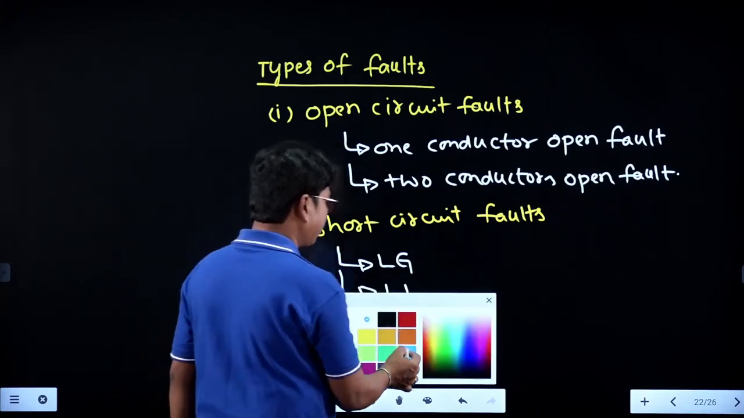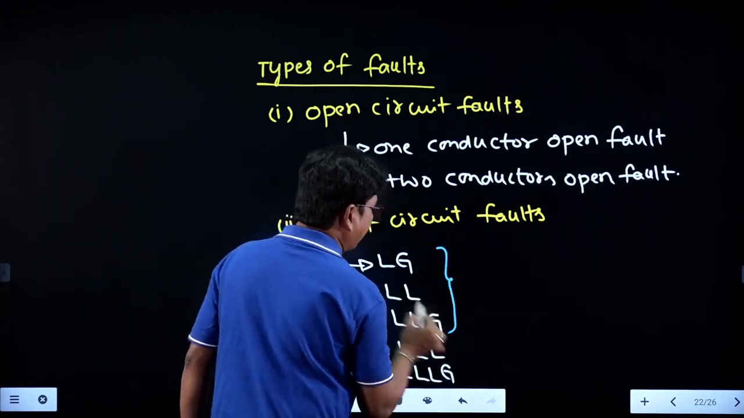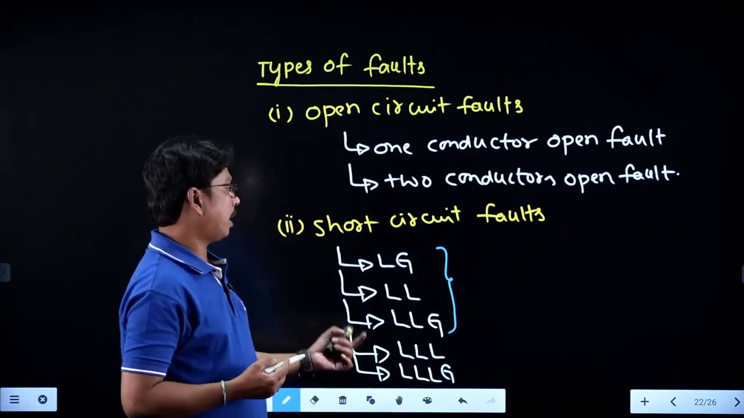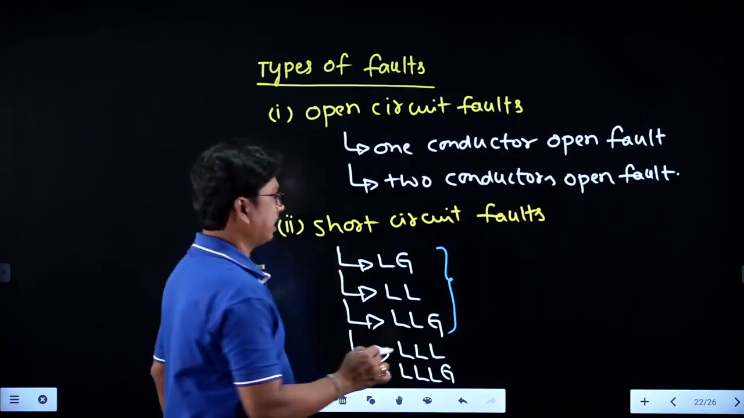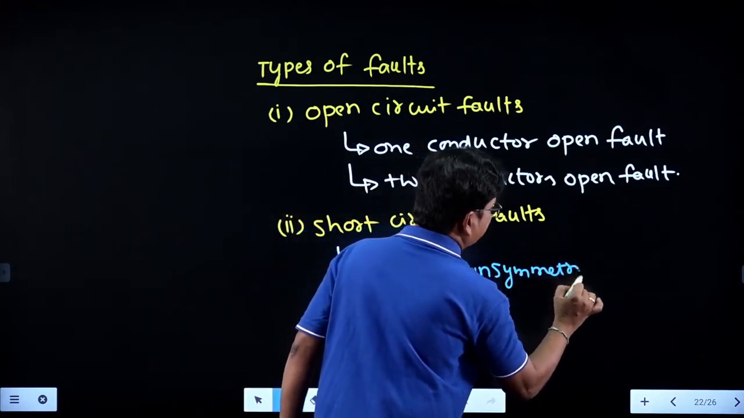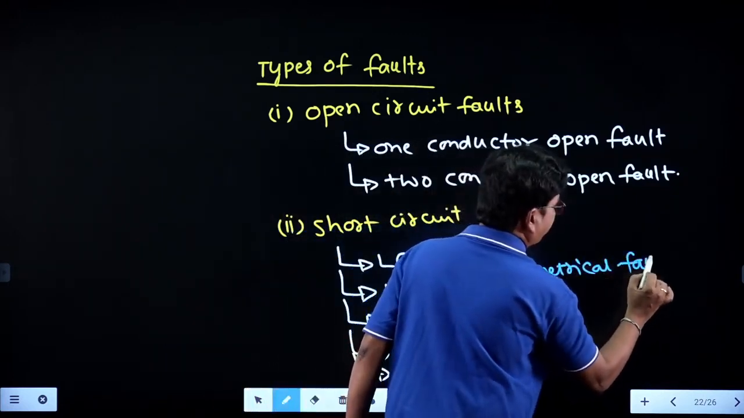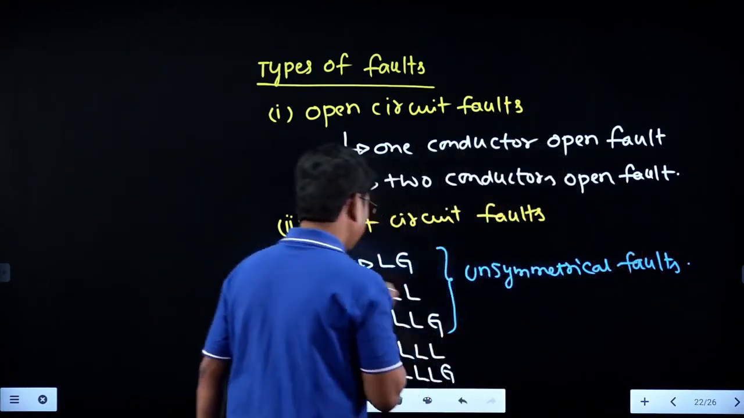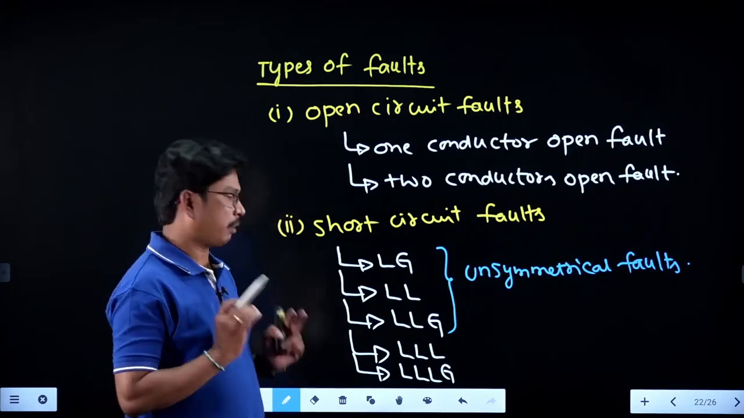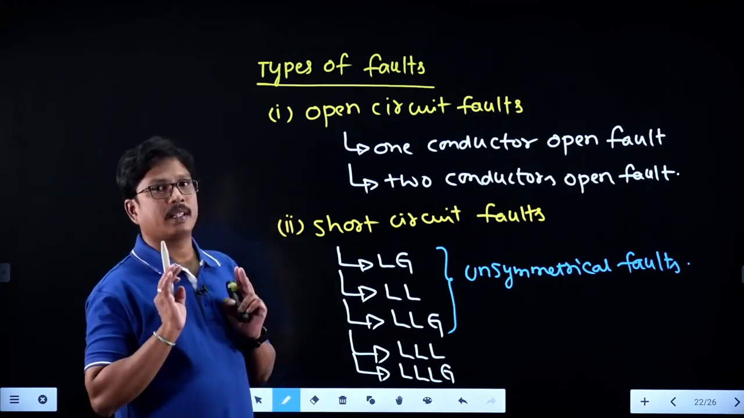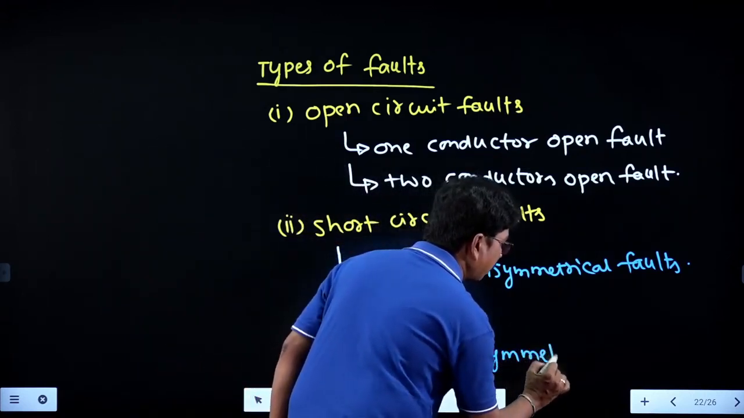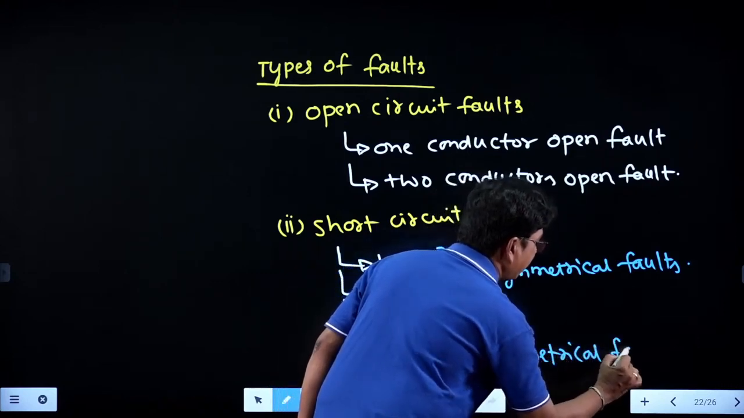In this, LG, LL and LLG are called unbalanced faults. The system will become unbalanced there, or we can call them unsymmetrical faults. Whereas the triple L and triple LG faults, as all three phases are involved in the fault, we can call them balanced faults or symmetrical faults.